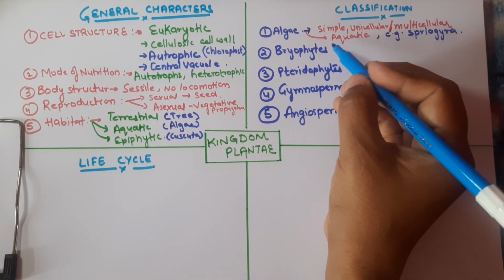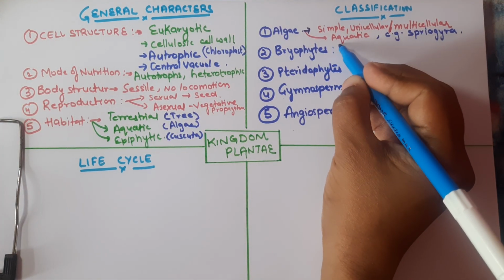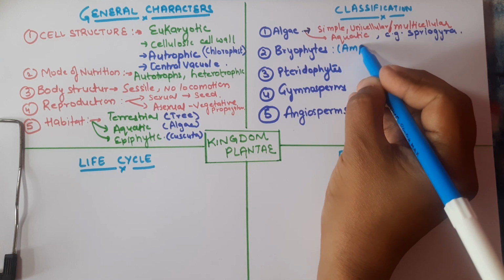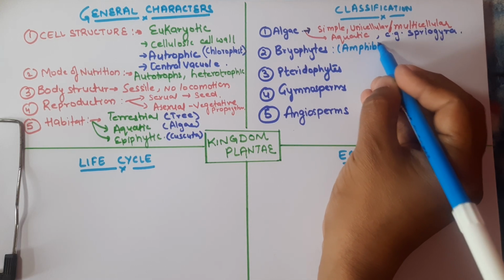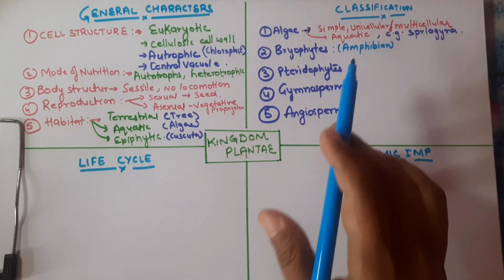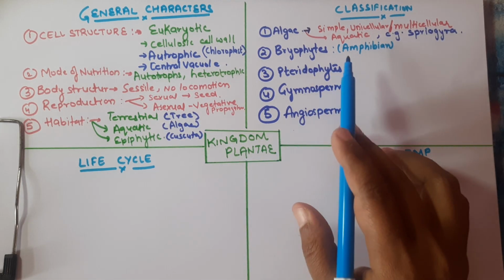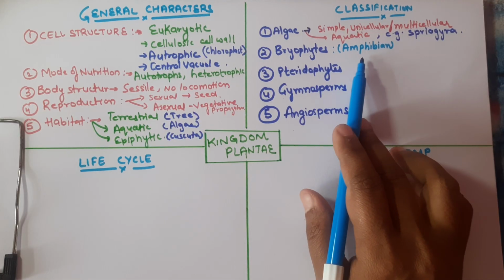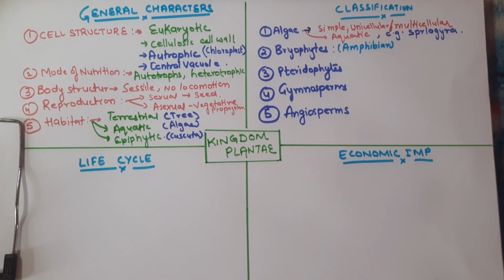Now the second one is the bryophytes. Students, remember the bryophytes are also known as the amphibians of the plant. We all know amphibians are those animal species that can live in the water and also on the land. The example in case of animals is the frog. So in the plant kingdom, the bryophytes are known as the amphibians of the plant kingdom.